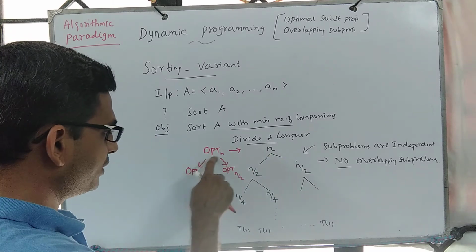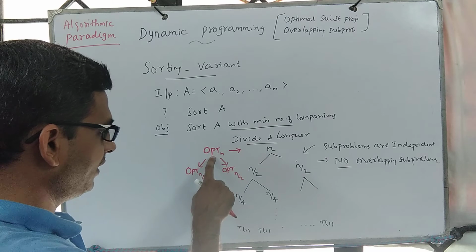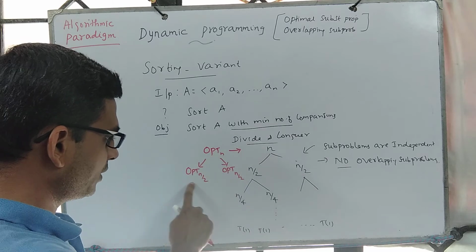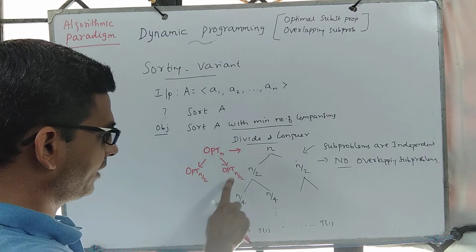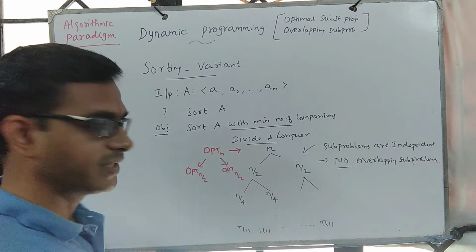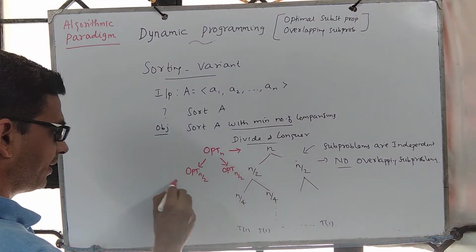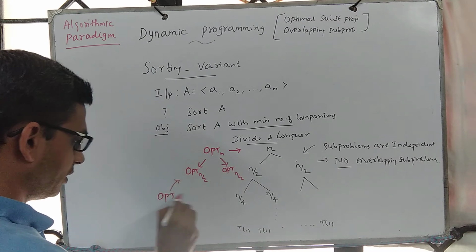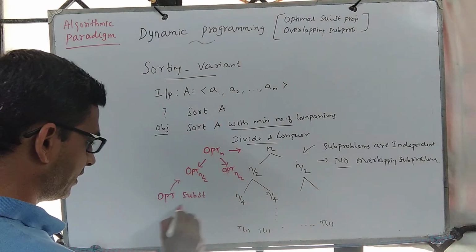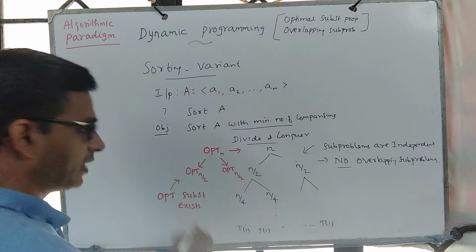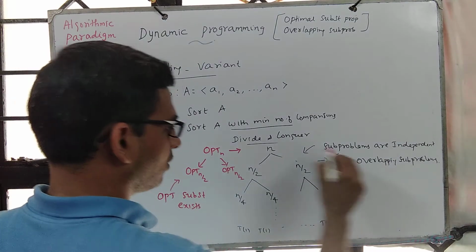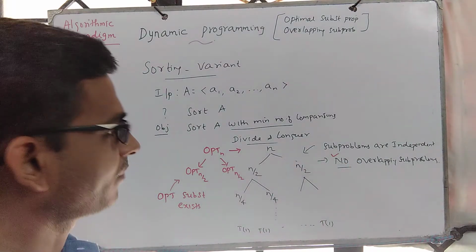So the optimal solution to a problem of size n depends on the optimal solution to this subproblem of size n by 2 and this subproblem of size n by 2. So optimal substructure exists, but there are no overlapping subproblems.